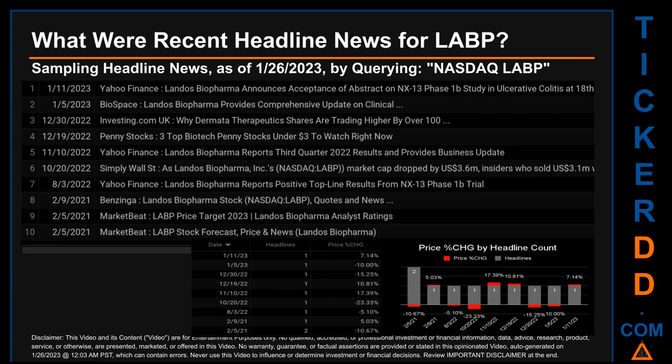What were recent headline news for LABP? Today, Thursday, January 26, 2023, I sampled one of our news aggregators for latest headlines for this ticker. I did so by searching specifically by a keyword that may appear, broadly, in the title or the body, of discoverable news articles. The keyword that I used was a combination of the exchange and the ticker symbol, NASDAQ: LABP. The results show 10 unique headlines, published across 9 unique dates.